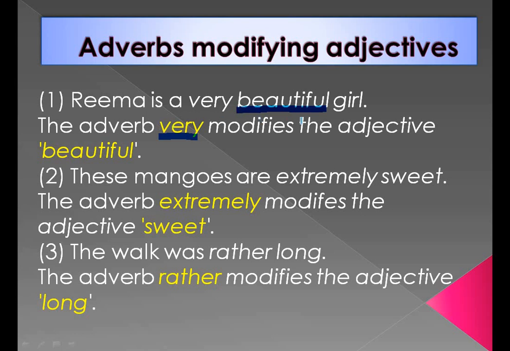Rima is a very beautiful girl. These mangoes are extremely sweet. The adverb extremely modifies the adjective sweet. So sweet is the adjective and extremely is the adverb.